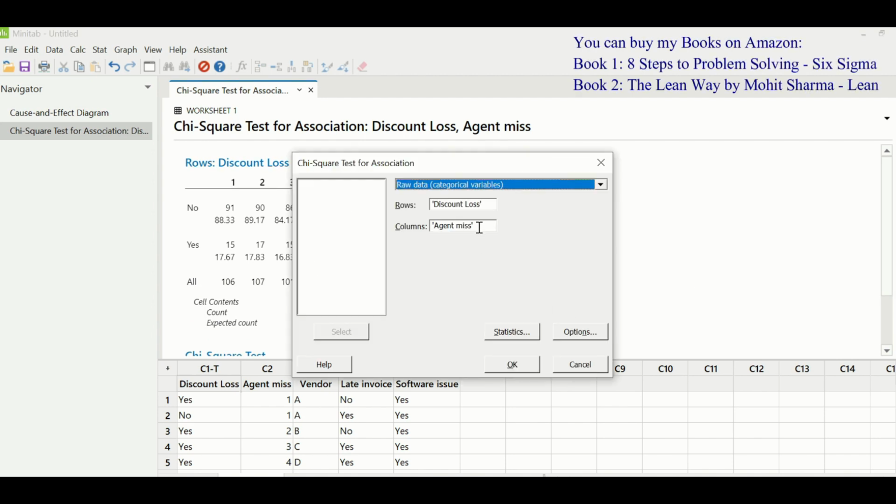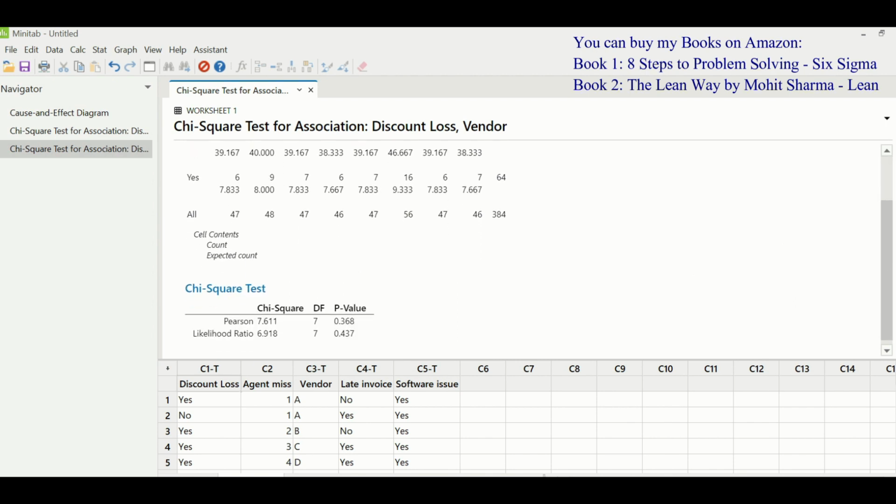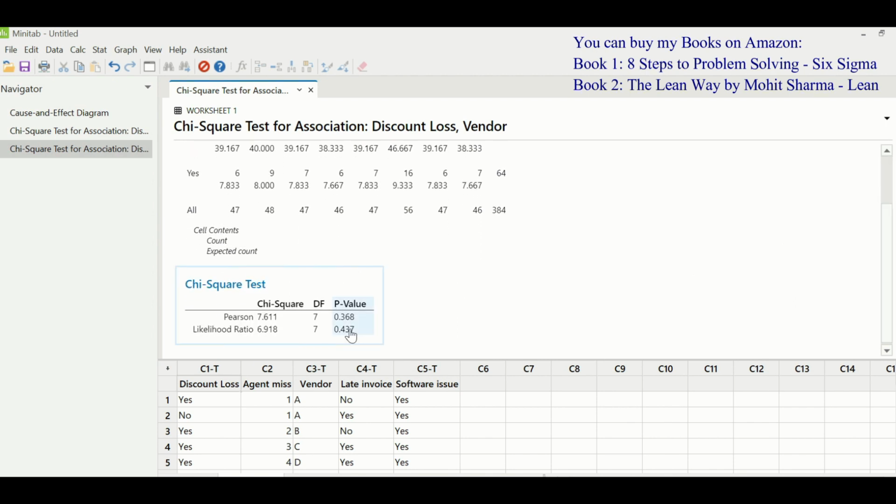We will press Ctrl E, we will get this screen. In row, it will remain the same, but under column, we will change it to vendors. So you will double click onto it to select and click OK. The p-value of this test is again greater than 0.05, so it indicates that it is not a significant X. So let us test the next X now.